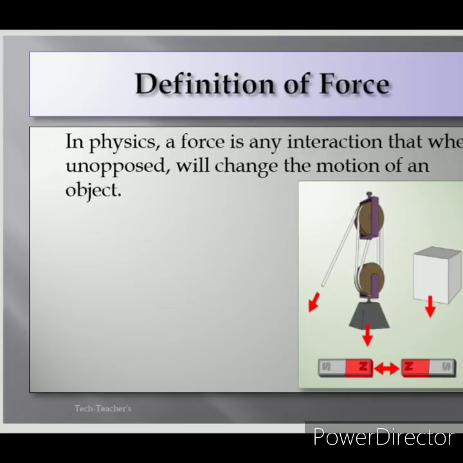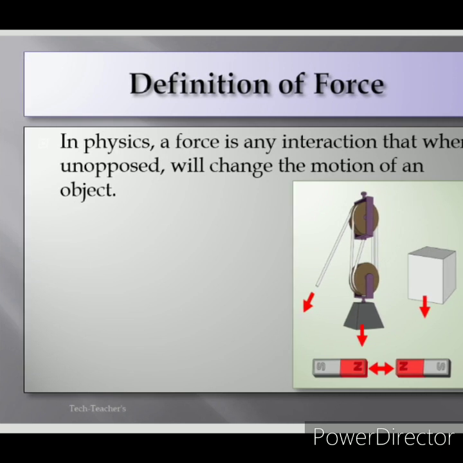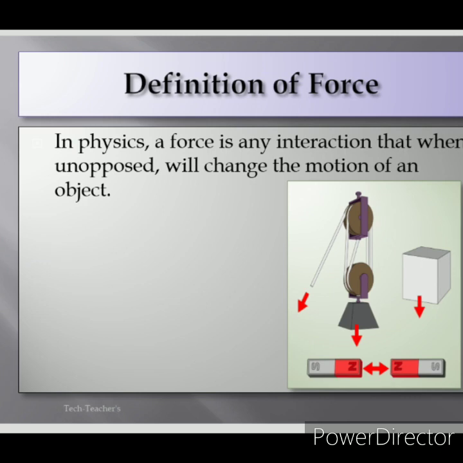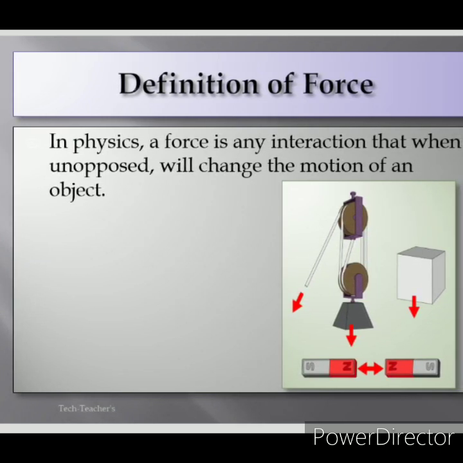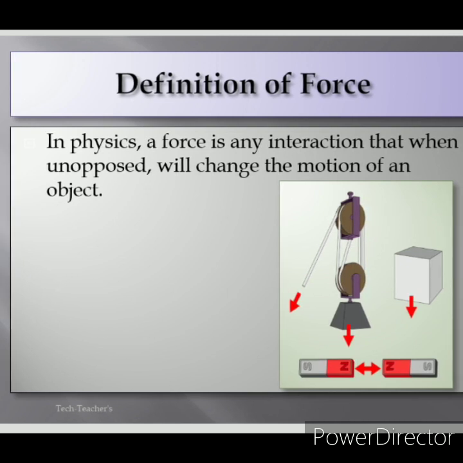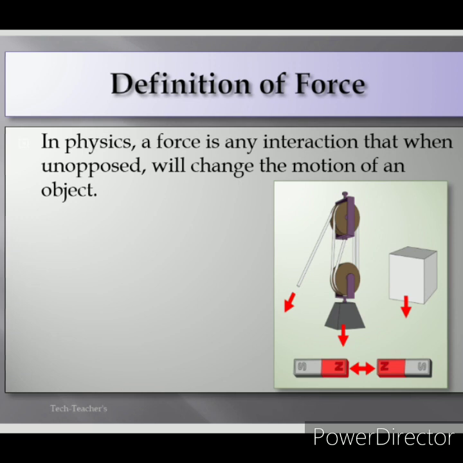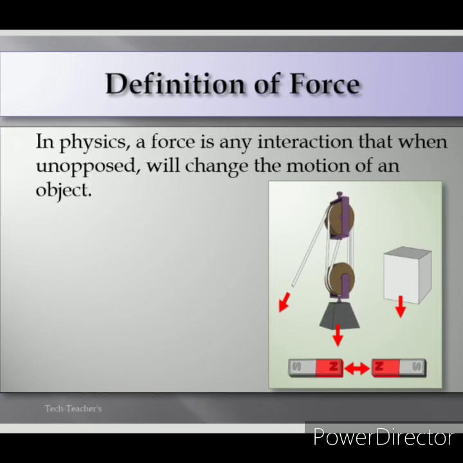restricted. Moving forward towards the definition of force, in physics, a force is any interaction that, when opposed, will change the motion of an object. A force can cause an object with mass to change its velocity. A force has both magnitude and direction, where magnitude is related to size and extent.